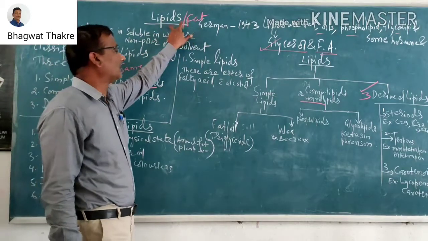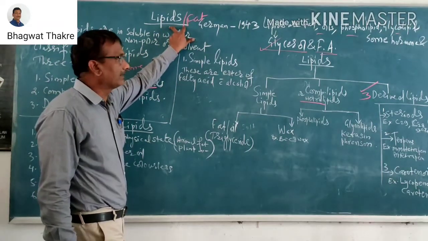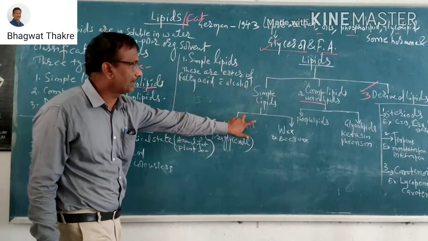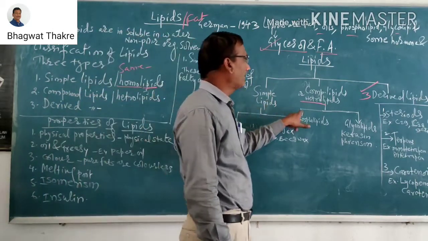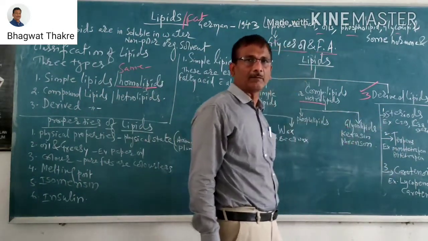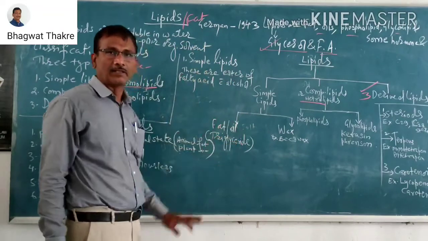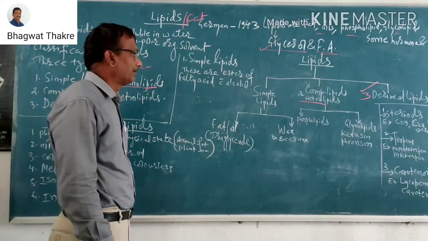The difference depends upon the classification; when you study one by one with suitable examples, you see which lipids are edible and which are non-edible.